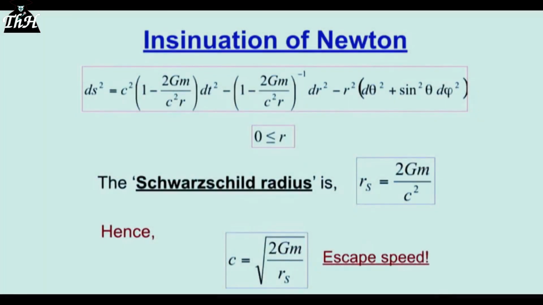Let's see how they insinuate Newton into this expression. Let's put C and G in explicitly. Now, Hilbert's expression becomes this. C and G are now present, because if you make C and G 1, we get Hilbert's 2m over r. And notice that they want r to go down to 0. This gives them their two so-called singularities.